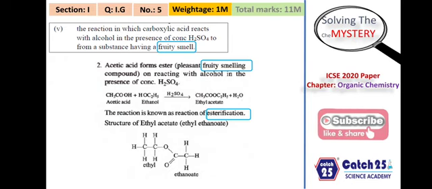As soon as you see the words fruity smell, you come to esters, and therefore the reaction is esterification. As soon as you see the reactants, carboxylic acid reacts with alcohol in presence of concentrated H2SO4, you must have already got an idea that this has to be an esterification reaction, where ester is formed as the product. Now, summing up the marks, you can see 11 marks you have already gained from this chapter, paper 2020, ICSE class 10.